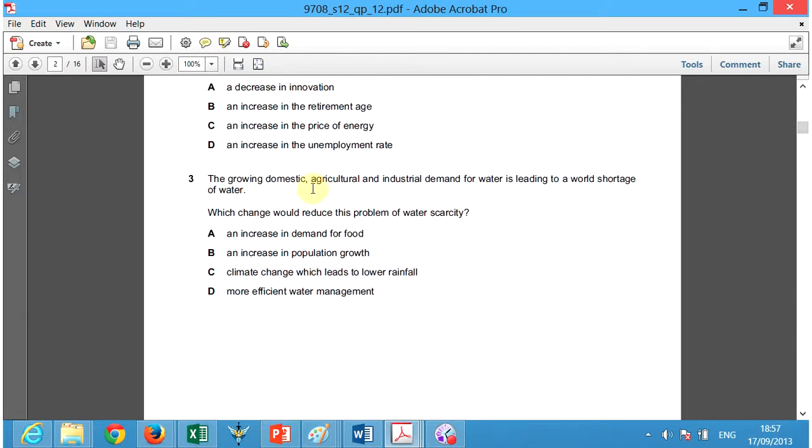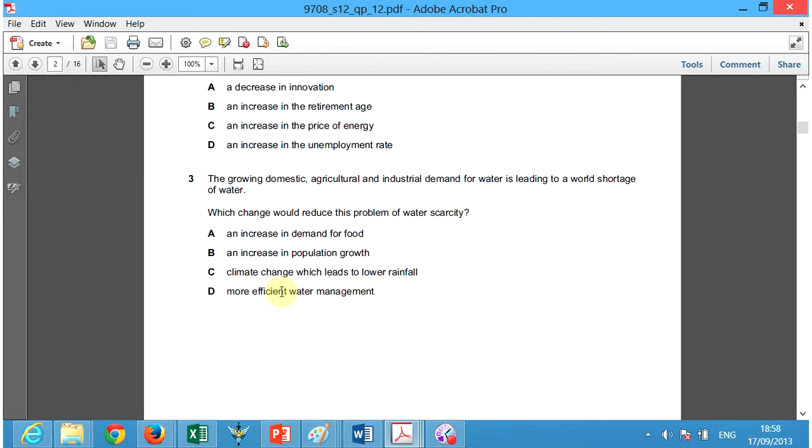The growing domestic, agricultural and industrial demand for water is leading to a world shortage of water. Which change will reduce this problem of water scarcity? Again, scarcity means there is not enough. So water scarcity means there is not enough water or a limited amount of water. So this question asks, what would reduce this problem of water scarcity? And the answer is D, more efficient water management.